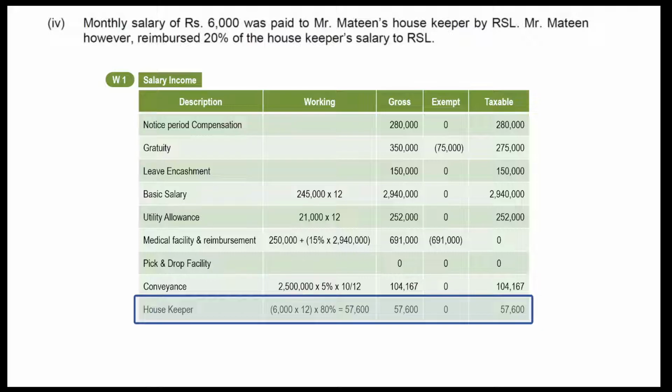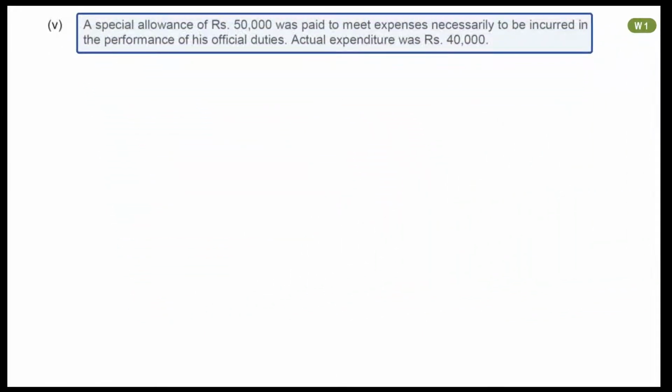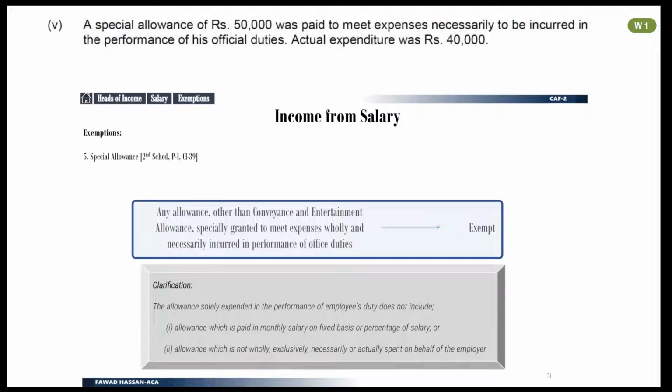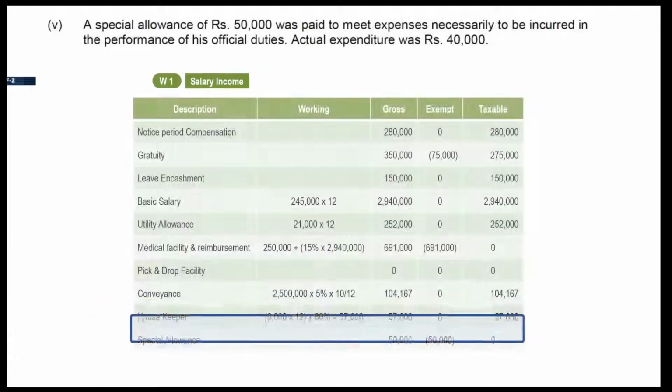Fifth point is about special allowance of Rs 50,000. Please note that this allowance has not been paid monthly. Such allowances are exempt from tax, so nothing will be included in taxable income.